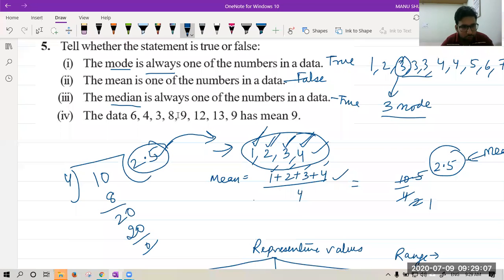Sir, can you explain median once again of even numbers? Okay. But it is not in your course, Avneet. Please leave it now. We will discuss it in the next class also. Don't worry about it. Okay.